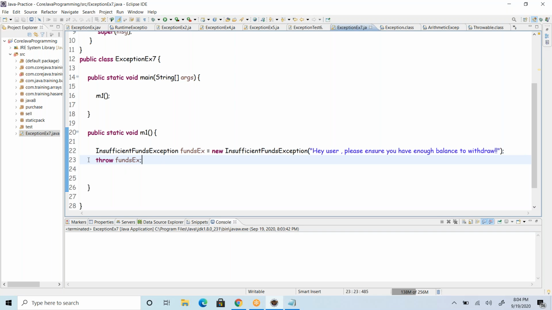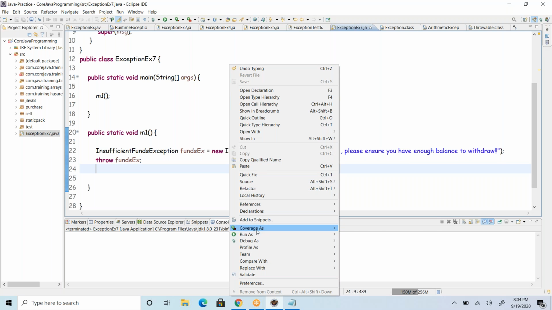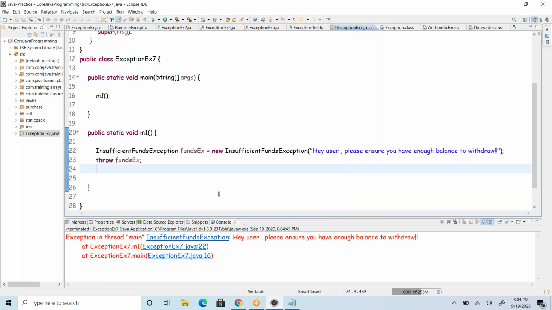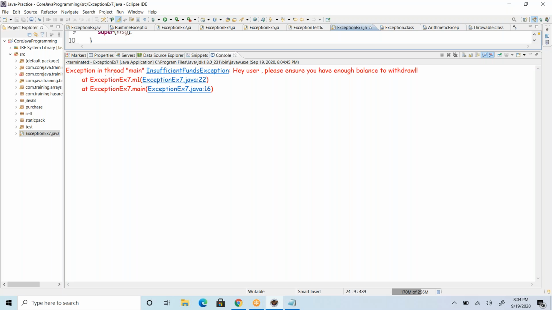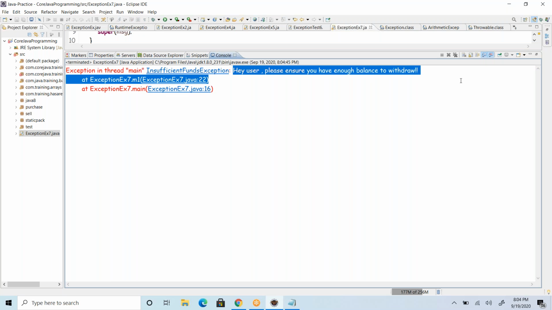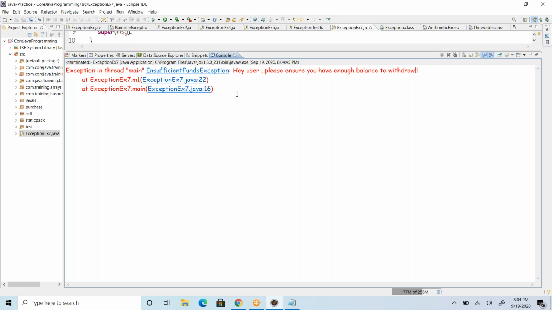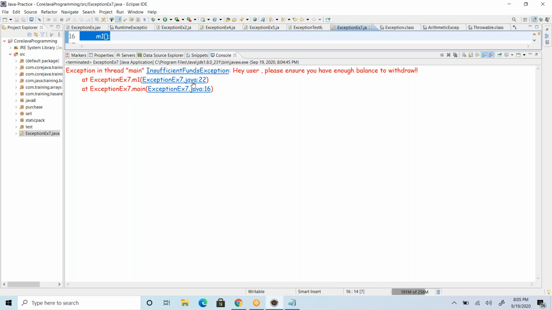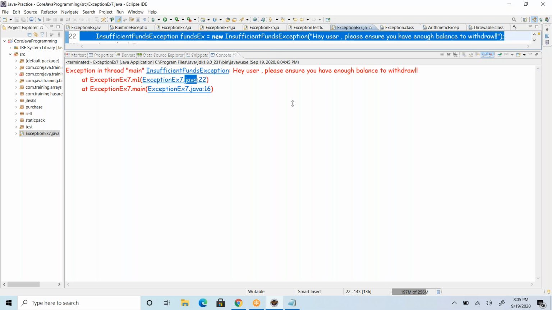Whatever exception is thrown has to be handled, but why is there no error? Because the compiler doesn't know about my exception, so it doesn't force us to handle it. But if you run this, you are going to see the exception: thread main insufficient funds exception. The message is: hey user, please ensure you have enough balance to withdraw. And in the stack trace, you can see it is thrown from the M1 method, and M1 is called from the main method. So this is the hierarchy of where the exception is created.